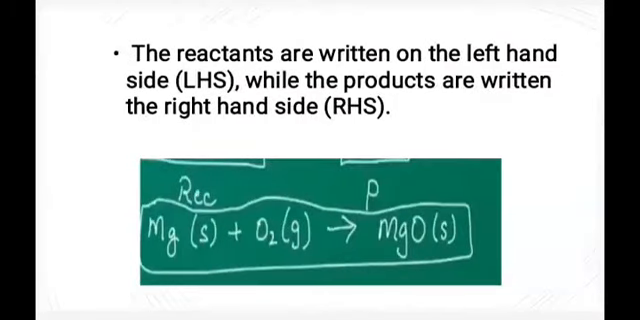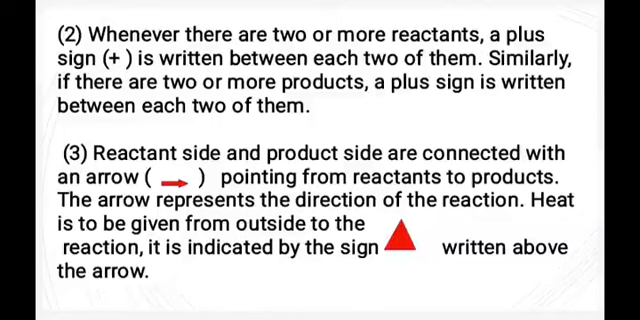Next rule, the reactants are written on the left hand side while the products are written on the right hand side. Whenever there are two or more reactants, a plus sign is written between each two of them. Similarly, if there are two or more products, a plus sign is written between each two of them. Next rule is, reactant side and product side are connected with an arrow pointed from reactants to products. The arrow represents the direction of the reaction.